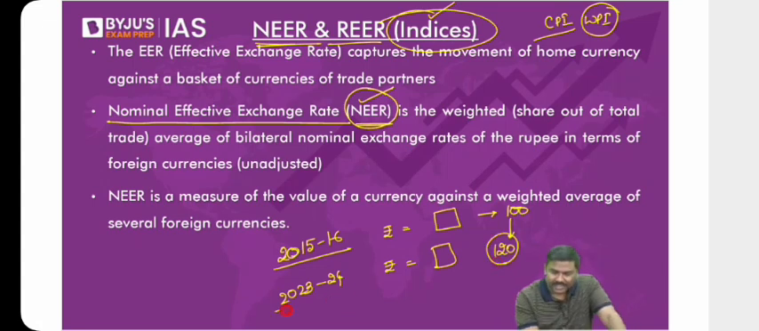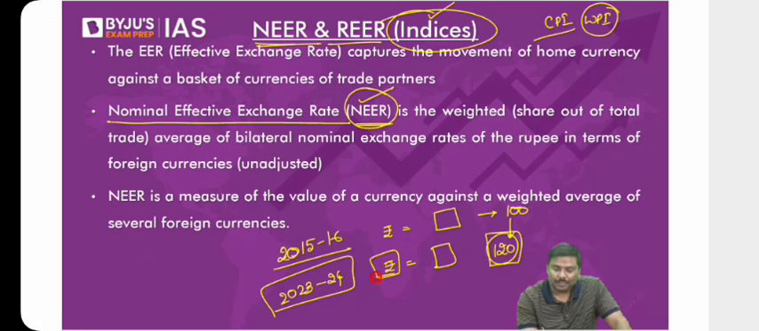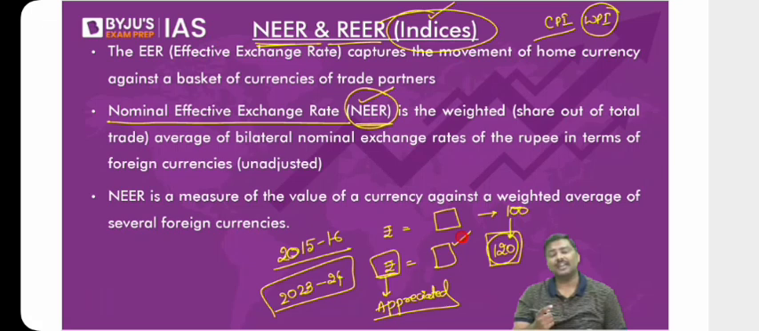Index in 23-24 now has become 120. What does it mean? Has the rupee value increased or decreased? Can I simply say rupee has appreciated? Let me know. Can I simply say rupee has appreciated against the basket of currencies? What if it falls from 120 this year to, let's say, 110 next year? So from this year to next year, rupee has depreciated.